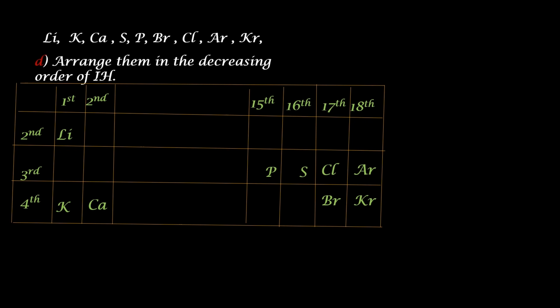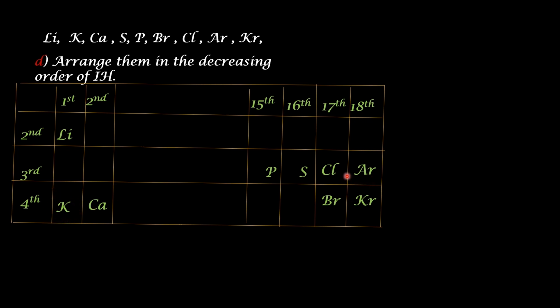We have to arrange them in the decreasing order of ionization enthalpy. We already know two elements, the one with the highest ionization enthalpy and the one with the lowest. Since we have to arrange it in the decreasing order, we have to start from the highest. Argon has the highest ionization enthalpy and potassium has the least.